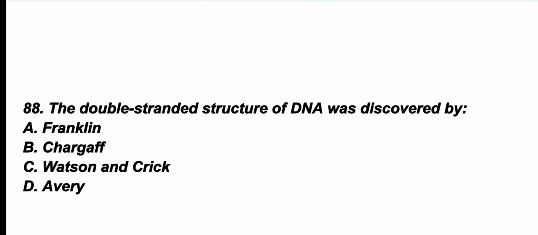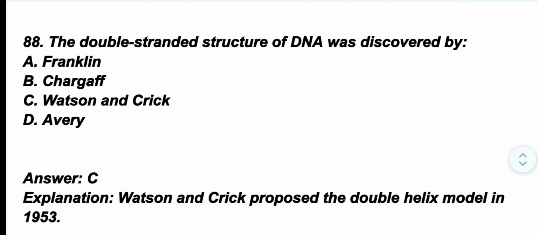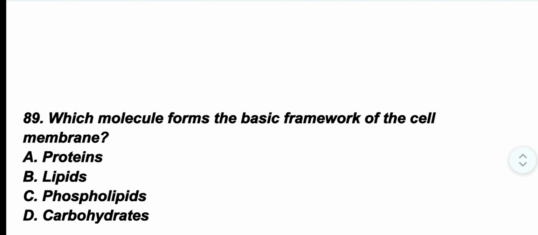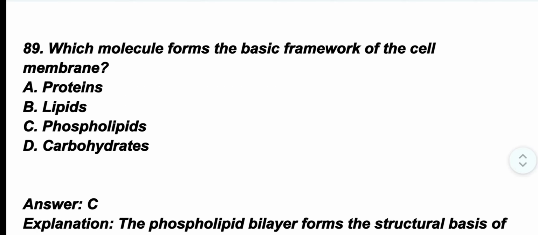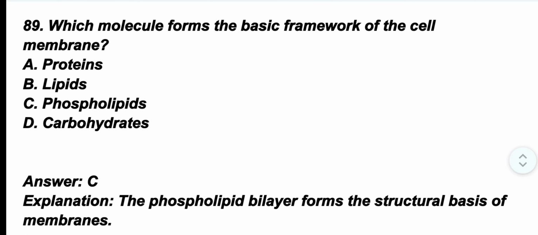Question number 88. The double-stranded structure of DNA was discovered by. The correct option is option C, Watson and Crick. Watson and Crick proposed the double helix model in 1953. Question number 89. Which molecule forms the basic framework of the cell membrane? The correct option is option C, phospholipids. The phospholipid bilayer forms the structural basis of membranes.